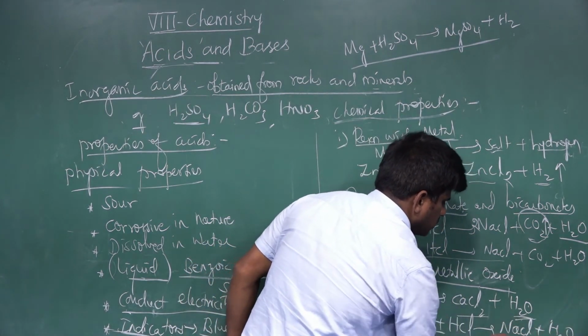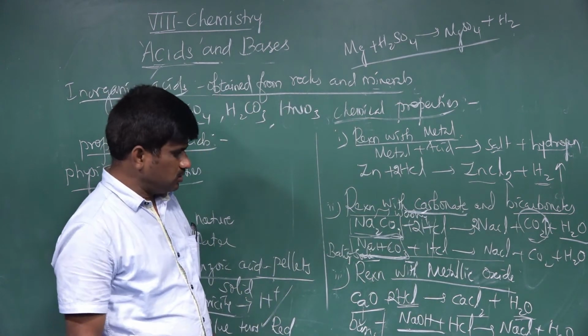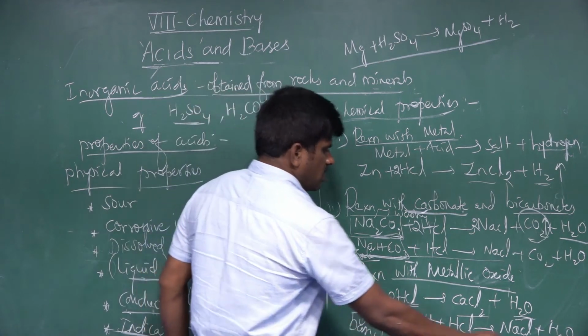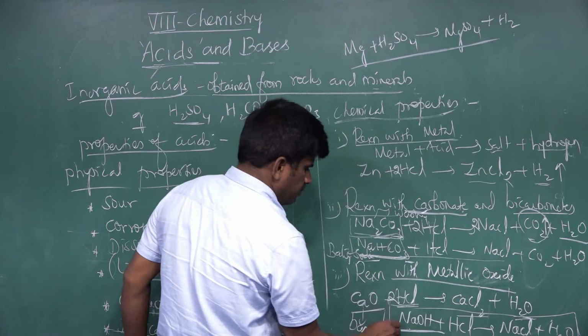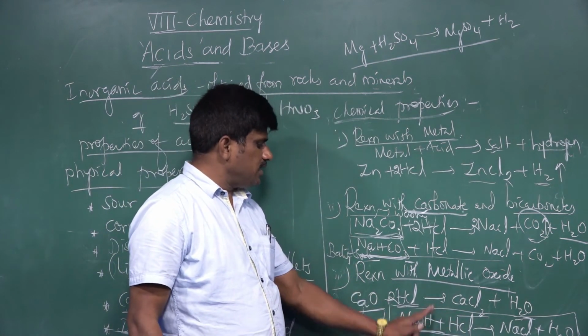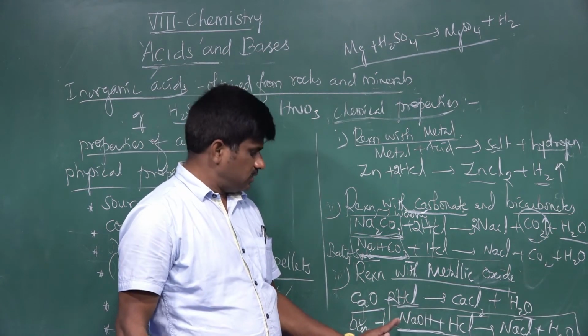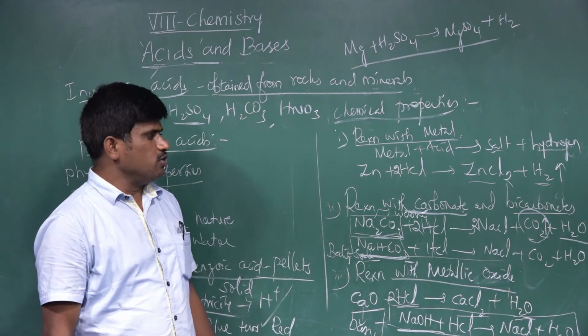This salt is the common salt that you know, sodium chloride. So this is called a complete neutralization reaction. In this, the acid is completely neutralized by a base to form salt and water. Such a reaction is called a neutralization reaction.